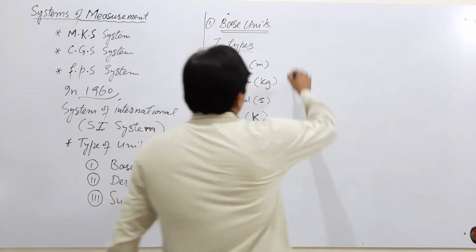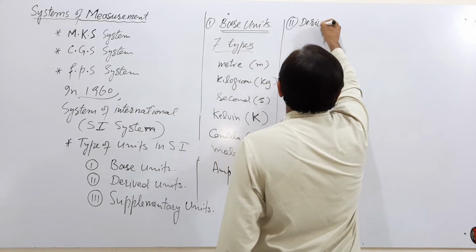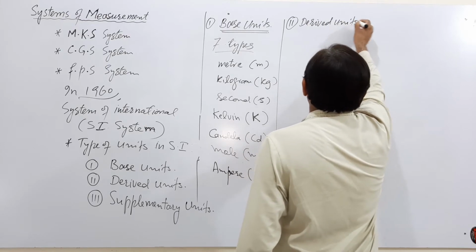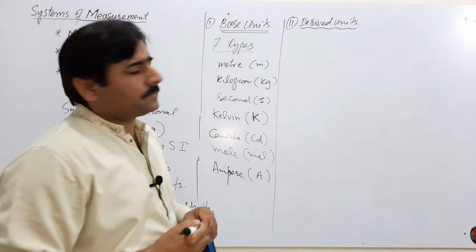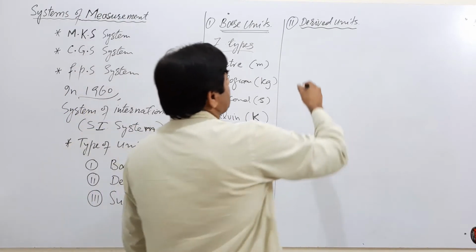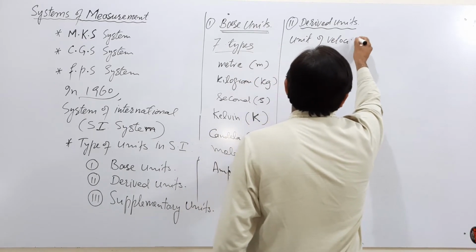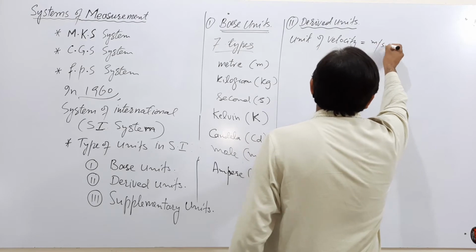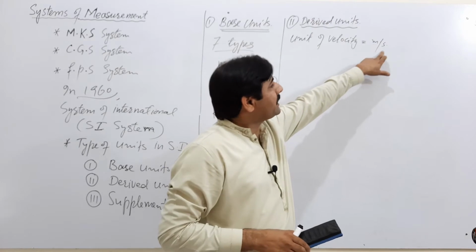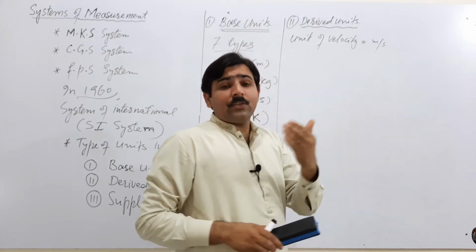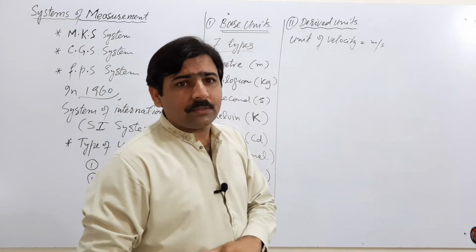And the derived units. There are many types of derived units, such as the unit of velocity, which is meter per second, a derived unit. Two base units, meter and second, are divided to get the unit of velocity. So the unit of velocity is a derived unit. Unit of acceleration, meter per second square.